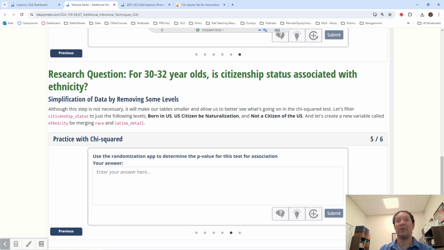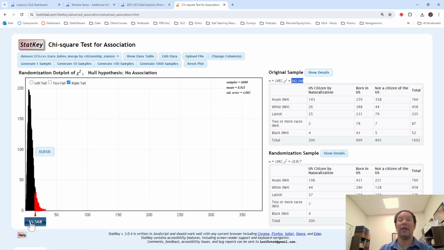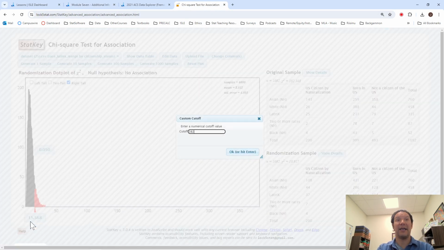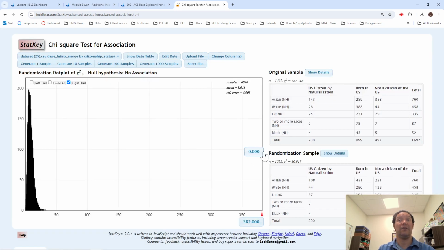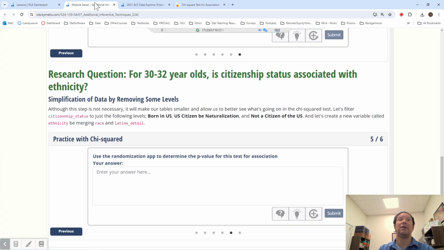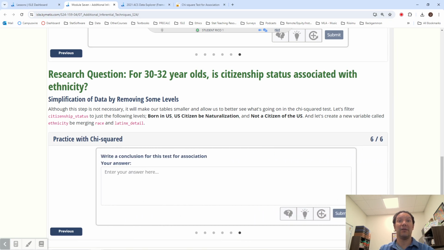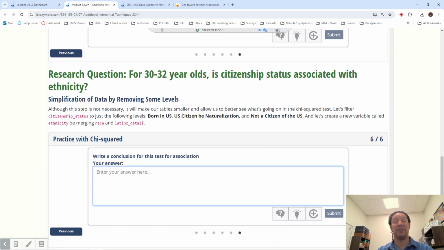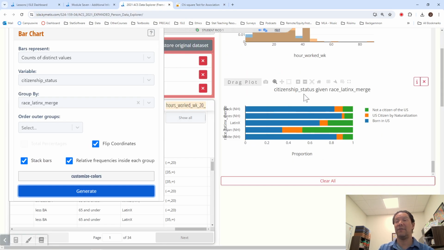So how did you find the p-value? The p-value is how likely it is to get a number as high as the chi-squared that we got, 382. It was definitely 0. It never happened. So therefore, at the end of the day, we can conclude there definitely is an association here. The results are very firm that getting these sorts of differences between the races is not likely to happen by chance.